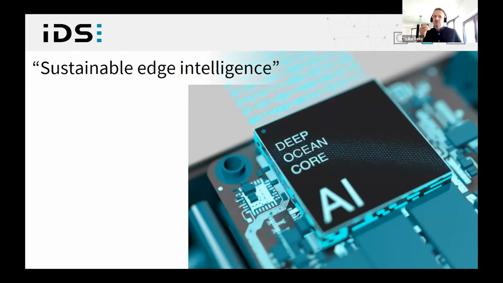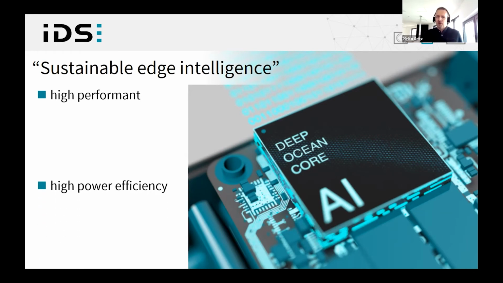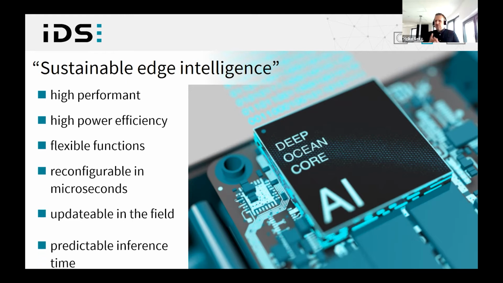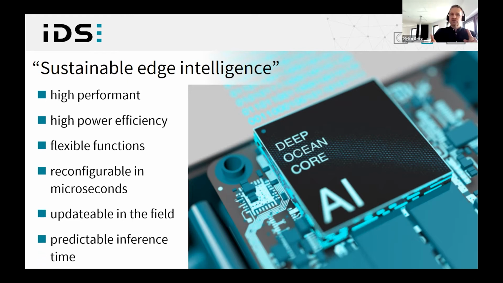In order to execute the extremely compute-intensive CNNs in an efficient way, but still with a high performance on a small edge computing device like a camera, we have developed a CNN accelerator that works as an IP core in an FPGA. We call it the DeepOcean core. So we achieve a very high power efficiency compared to other acceleration solutions such as CPUs, GPUs, or even full ASIC solutions based on, for example, the Intel Movidius AI chip.